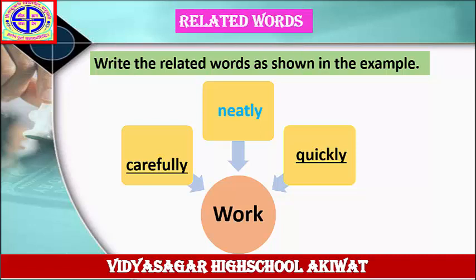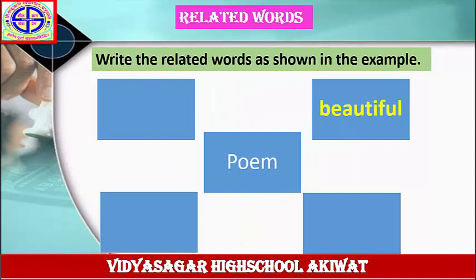Next example. Write the related words as shown in the example. The word given is poem and the example given is beautiful. Beautiful is an adjective. That's why you have to write 3 more examples of adjectives, but they must be related to the word poem. Beautiful poem.